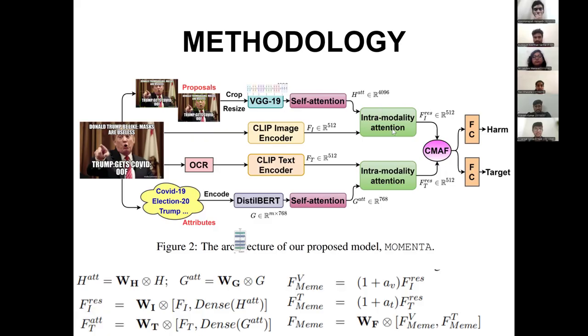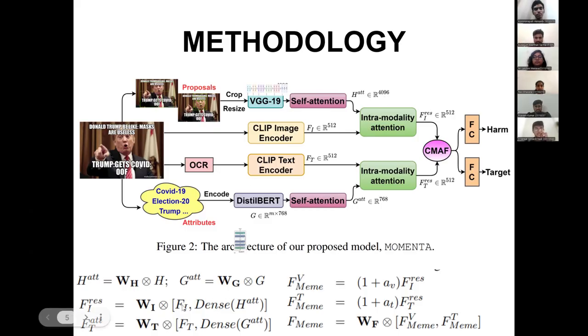Now, what this intra-modality attention does is it's basically fusing the global features and the local features of a particular modality, say entirely text or entirely image. So here the local and global features of the image are added together. Firstly, this 4096 dimensional vector is reduced to a 512 dimension vector.